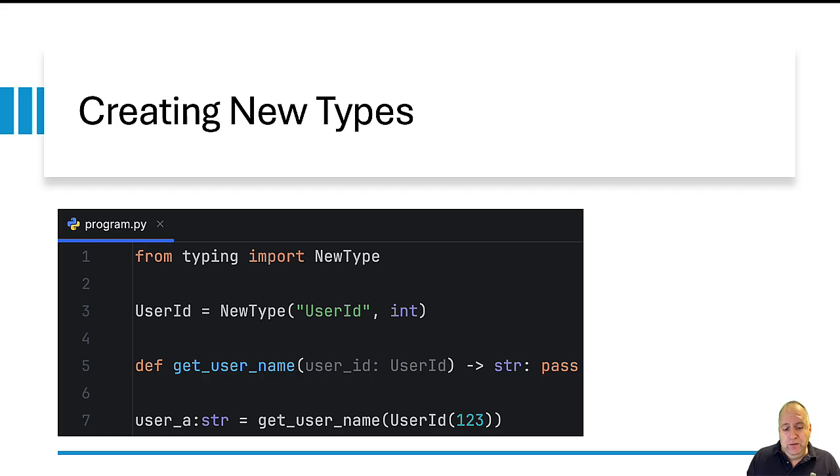The returned value of getUsername will be of the type str. So at line 7, you can see we can call getUsername. We pass over a reference for a UserId object that wraps the value 123. The returned value will be assigned to user_a. The returned value will be of the type str. user_a, at line 7, its type is str.